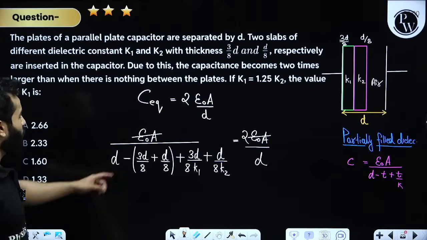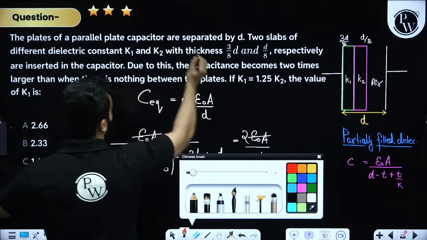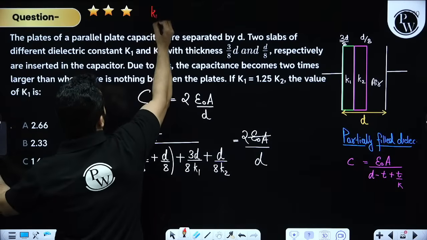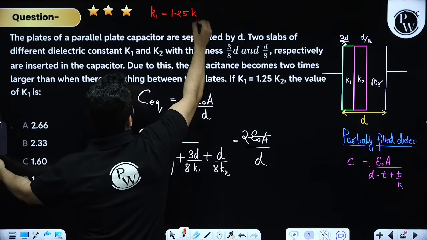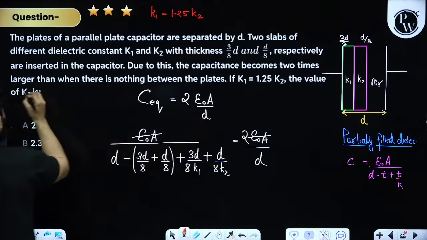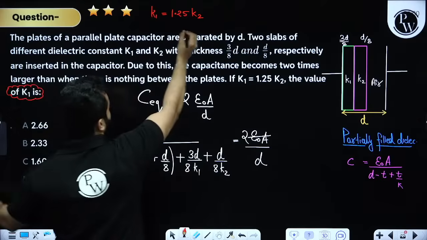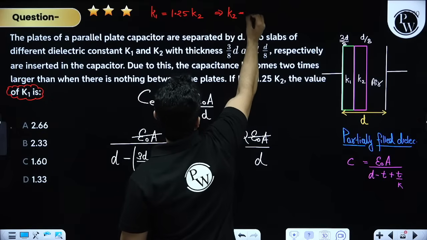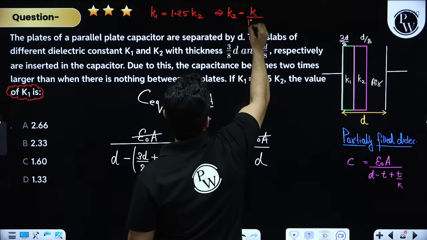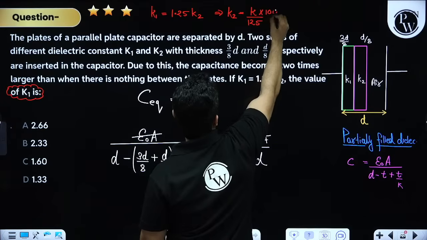There is also one more piece of information, that K1 is equal to 1.25 times K2, and they are saying find the value of K1. So instead of K2, let's write K1 divided by 1.25.